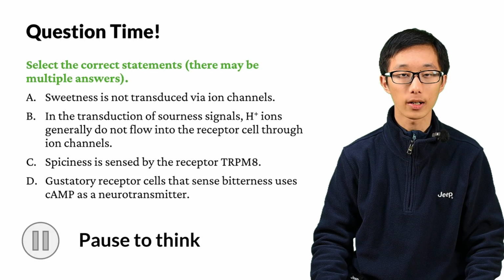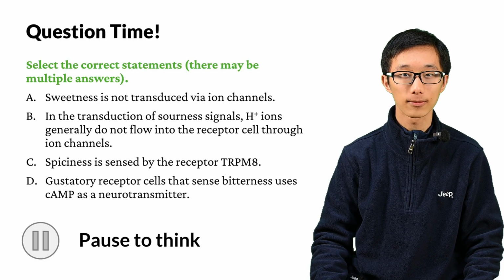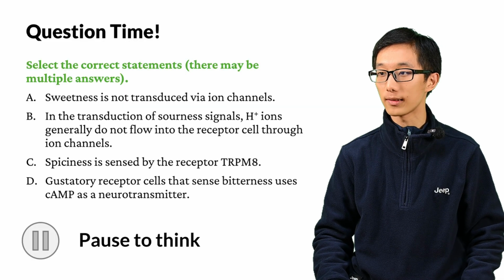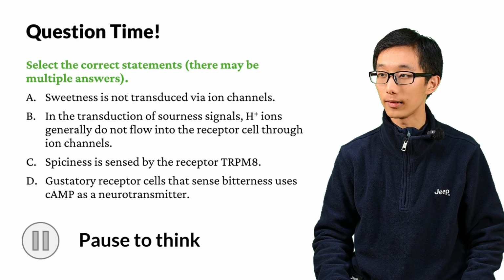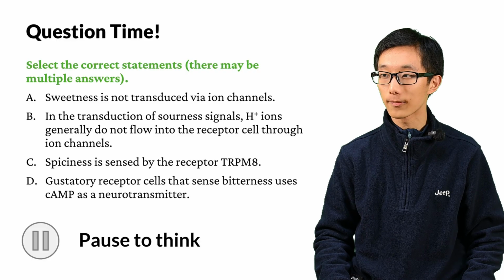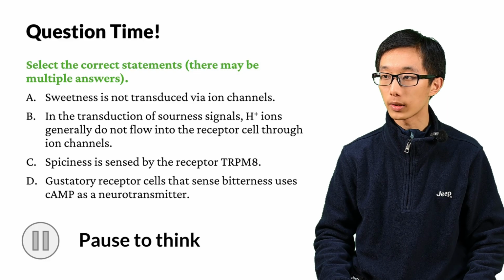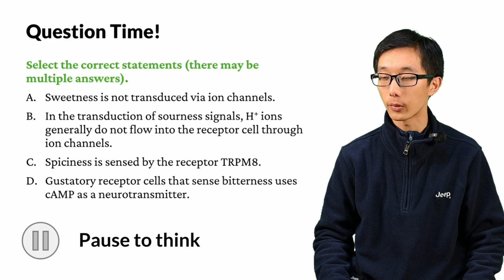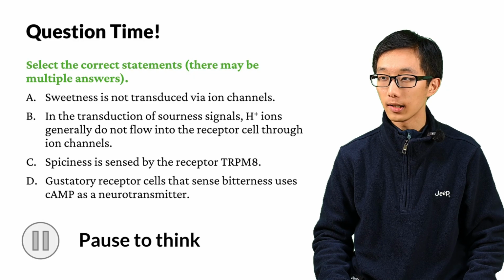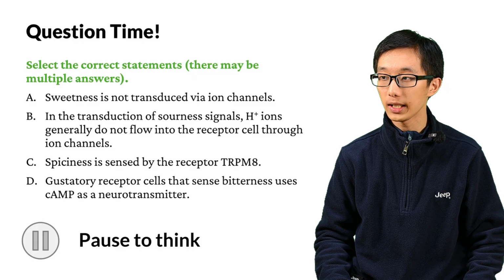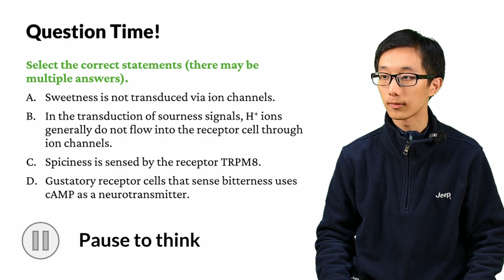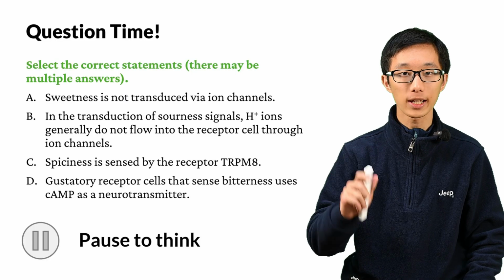Now, it's question time on the transduction of gustatory signals. Please select the correct statements. A. Sweetness is not transduced via ion channels. B. In the transduction of sourness signals, hydrogen ions generally do not flow into the receptor cell through ion channels. C. Spiciness is sensed by the receptor TRPM8. D. Gustatory receptor cells that sense bitterness use cAMP as a neurotransmitter. Please hit pause and think about this.